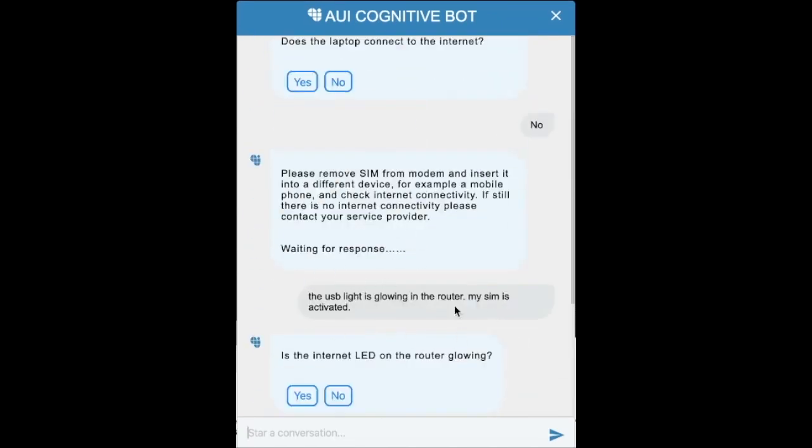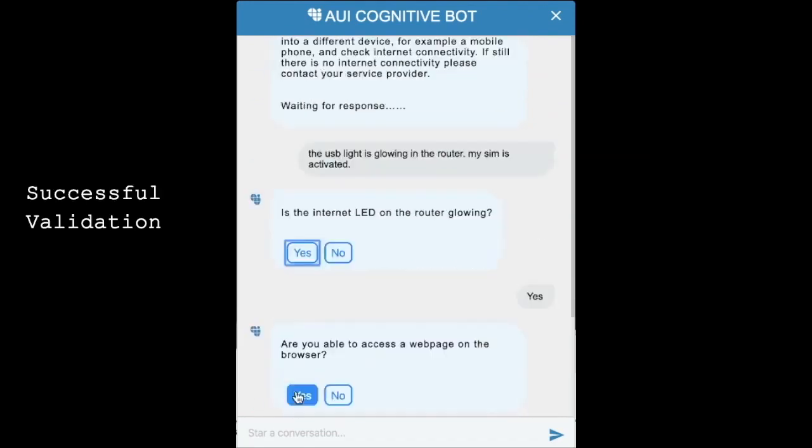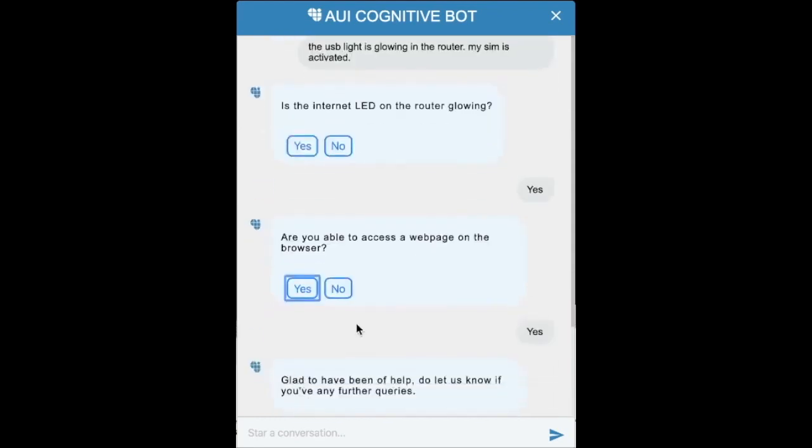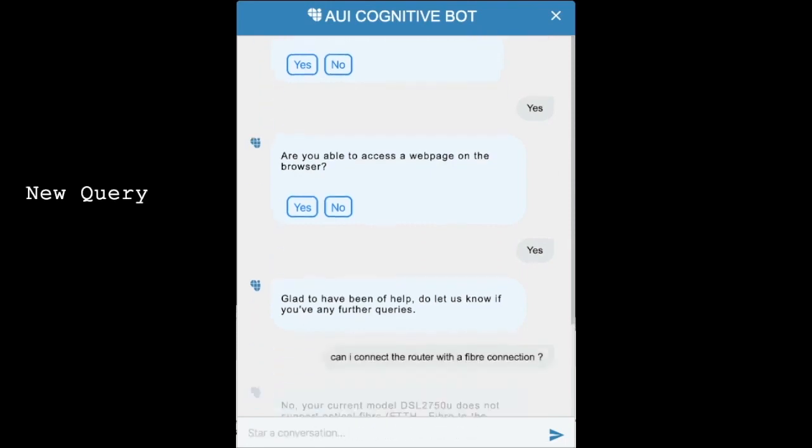The cognitive system verifies internet connectivity and thus solves the issue. For complex unresolved issues, a handoff to a human agent can be suggested per the user's response.